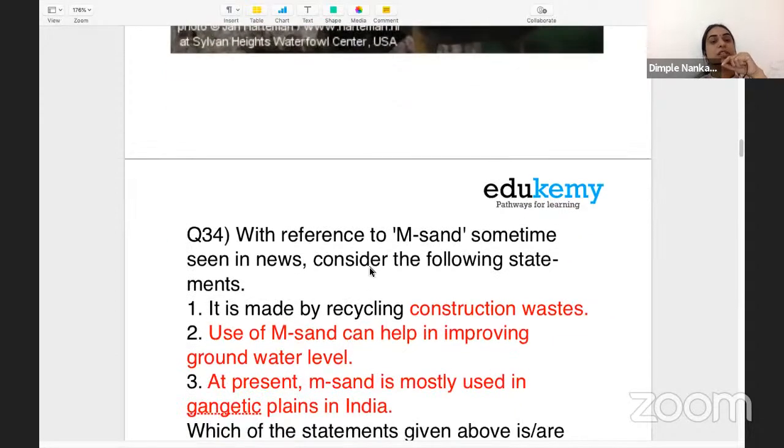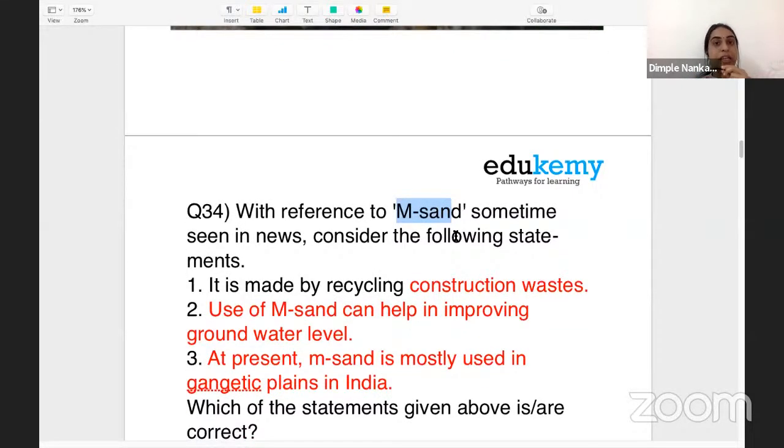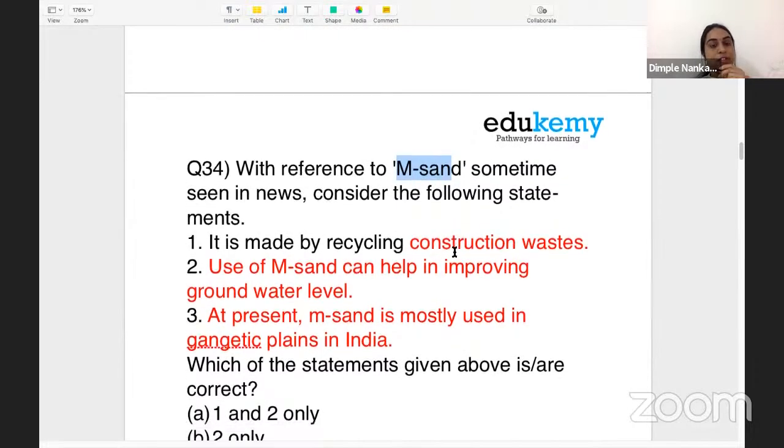The next question is about M-sand. M-sand refers to manufactured sand. We generally use this term because of the excessive sand mining that takes place in rivers. Excessive sand mining in rivers has certain disadvantages. UPSC has asked a question on sand mining, so taking inspiration from that question, we have framed this question.